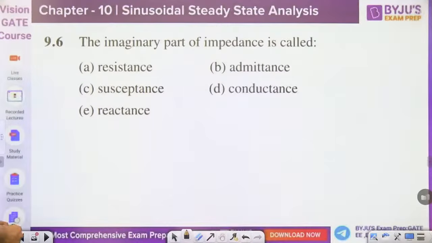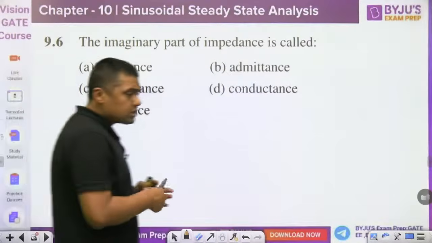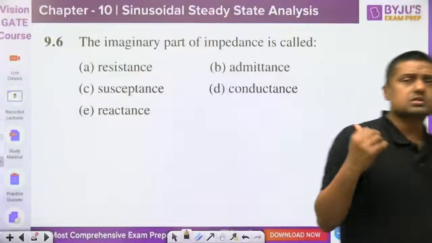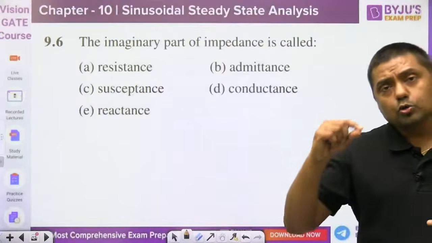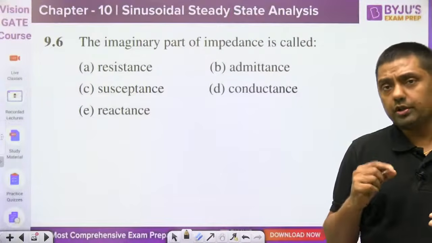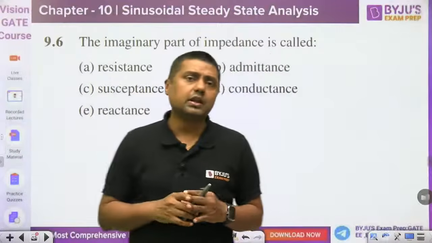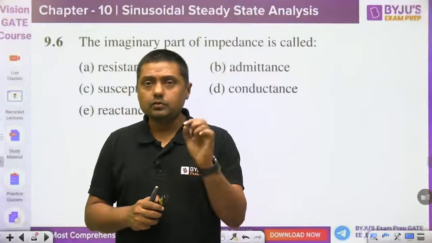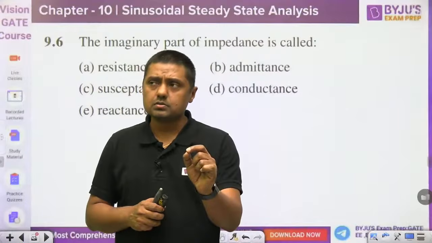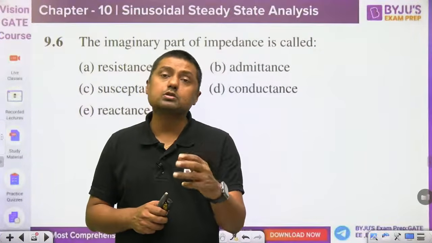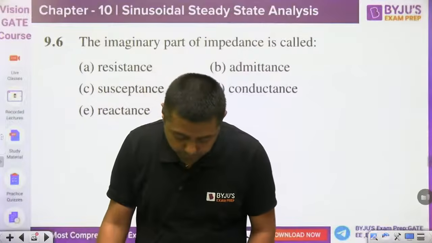Okay then. The imaginary part of impedance is called, quickly within 30 seconds. Again, these are the questions. That is why I am going to discuss all this. Go through the review questions first of all. In a review question section, you will get around 10 questions in every chapter. And through those 10 questions, you can expect 1 mark question, or sometimes 2 mark question, MSQ.